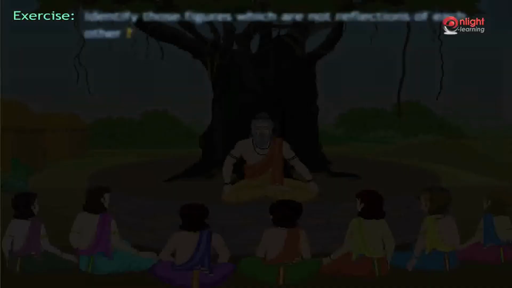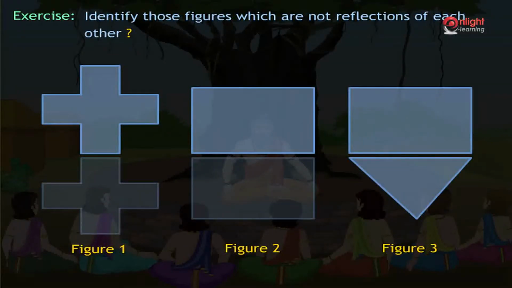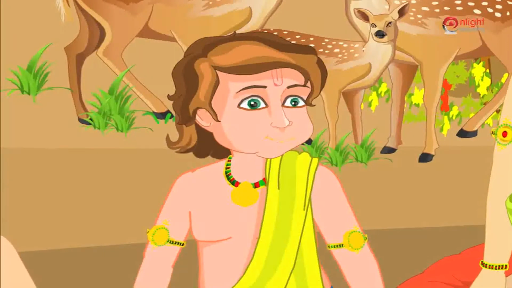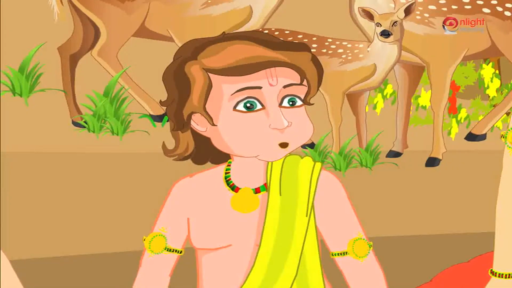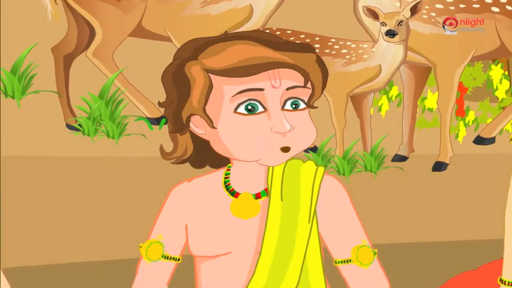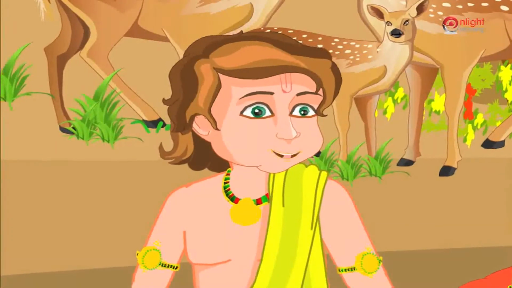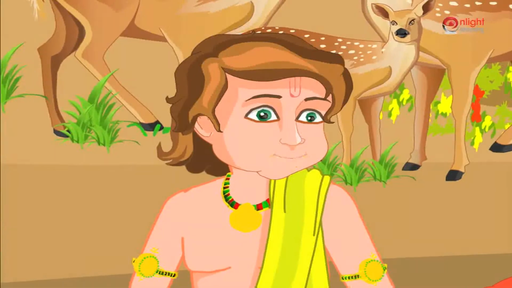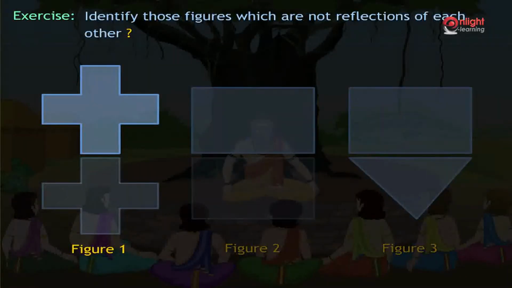Sahadev, can you identify these figures which are not reflections of each other? Reflections are basically the mirror images of the figures or objects. So, reflections of a figure must basically have the same shape as the figure itself. In figure 1, both the figure and its reflection have the same shape, and since the object is symmetrical about the vertical line of symmetry, we need not check for lateral inversion.